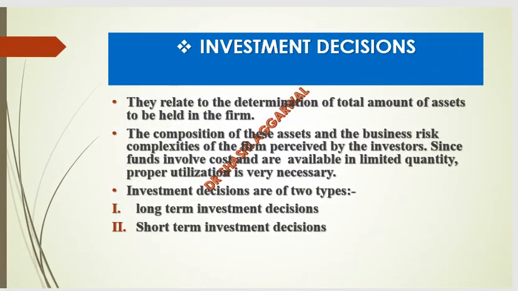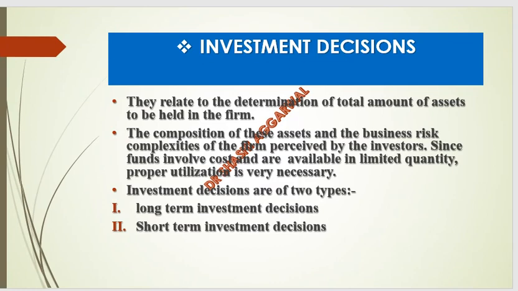So first is investment decision. The investment decision is related to the determination of the total amount of assets which are to be held in the firm. An organization requires two kinds of asset. One is fixed asset and the other is current asset. The investment in fixed asset creates the productive and earning capacity, and the investment in current asset is needed to run the business on a daily basis.